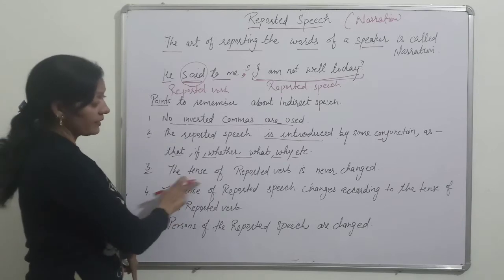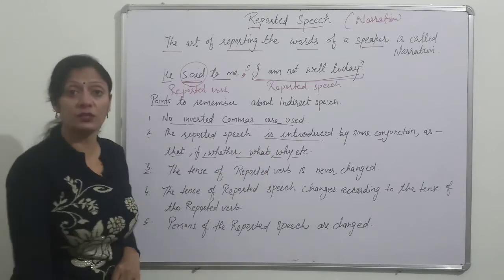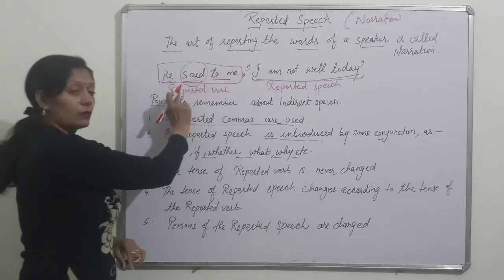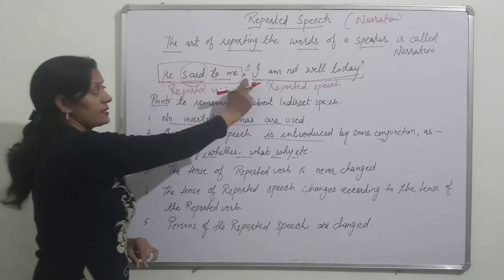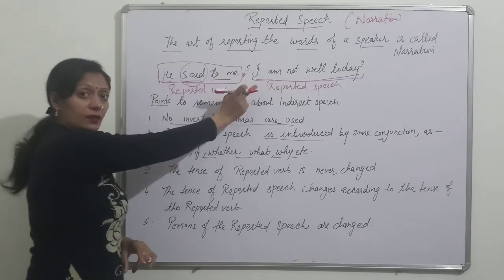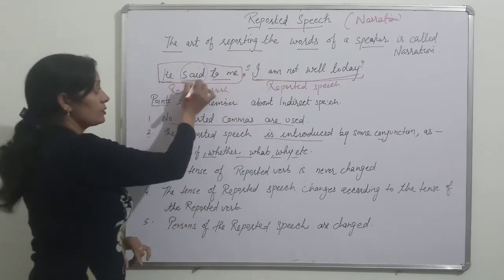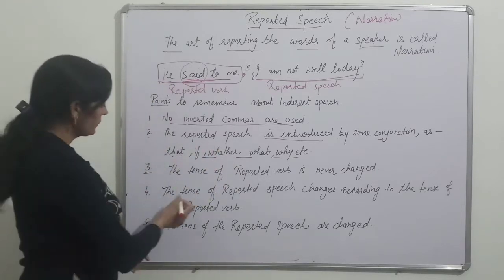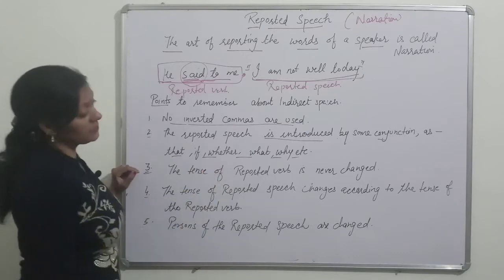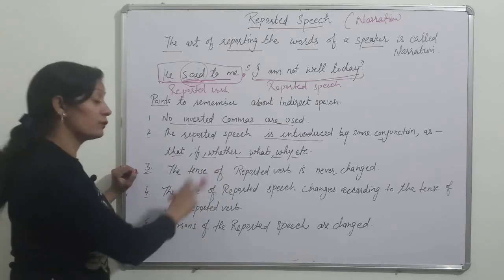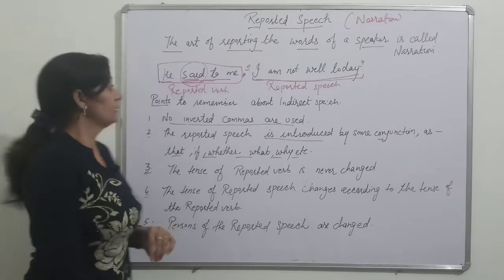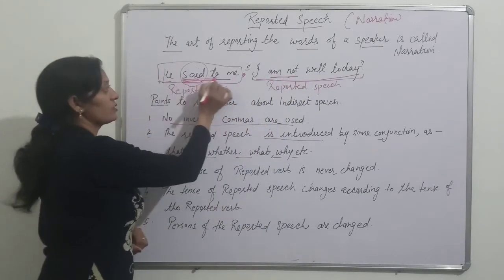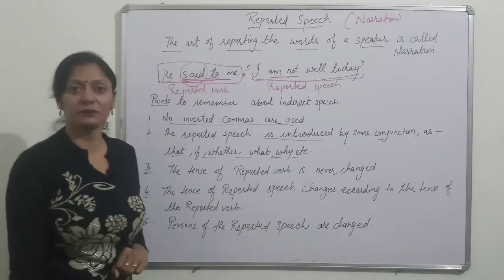Third point is the tense of the reported verb is never changed. This one is the reported verb. It means the part outside the commas is the reported verb, and inside the inverted commas is the reported speech. The tense of the reported verb is not changed. Next, the tense of the reported speech changes according to the tense of the reported verb. Most important, we change the tense of the reported speech according to the tense of the reported verb.